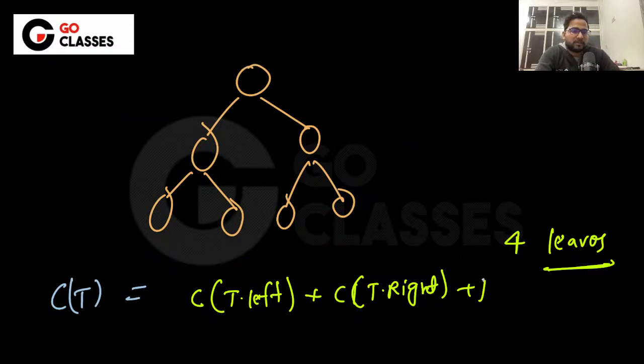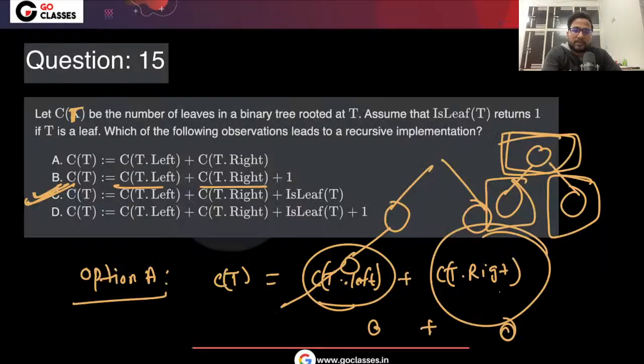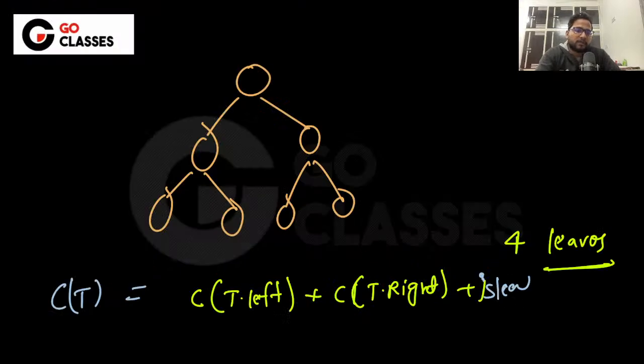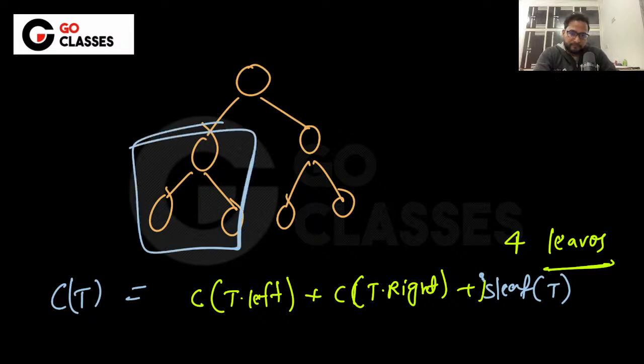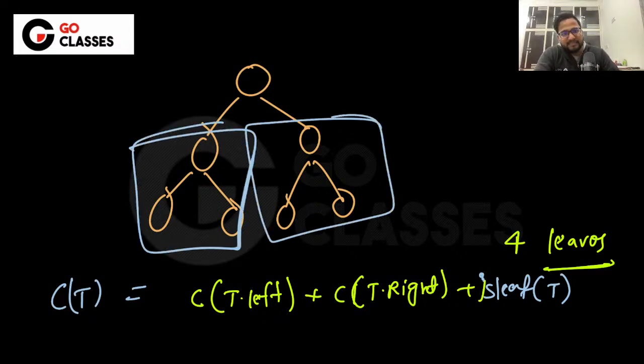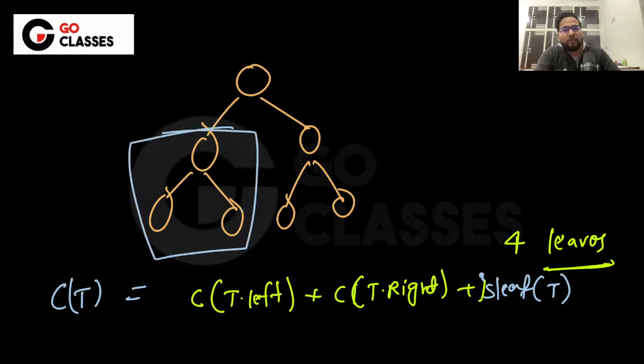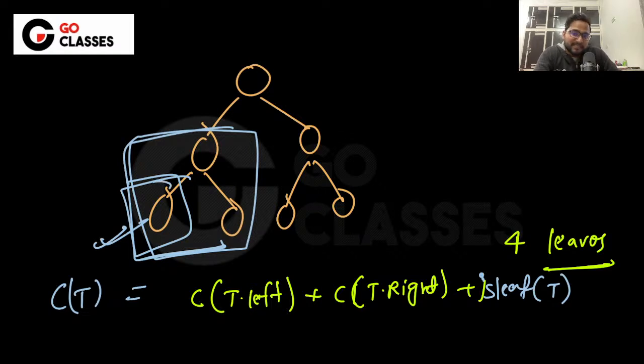Sorry, this is edge leaf. What is that? Edge leaf, right? Edge leaf of T, right? Yes. So for this particular tree, this should return 4. Let's just check. Okay, you will go to the left and then you will add right. Let's just see what this left is returning. For the left, you will say, okay, let me go to the left. For this, you will say, okay, let me go to the left. It is 0 and right is also 0, right? And is this a leaf? Yes. So it will return 1, right?